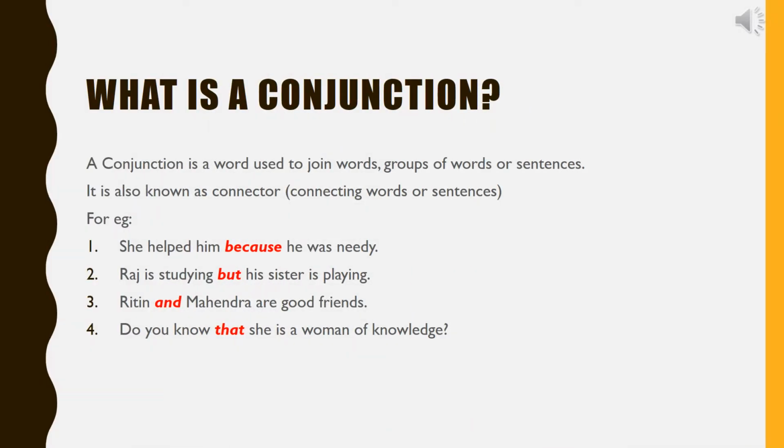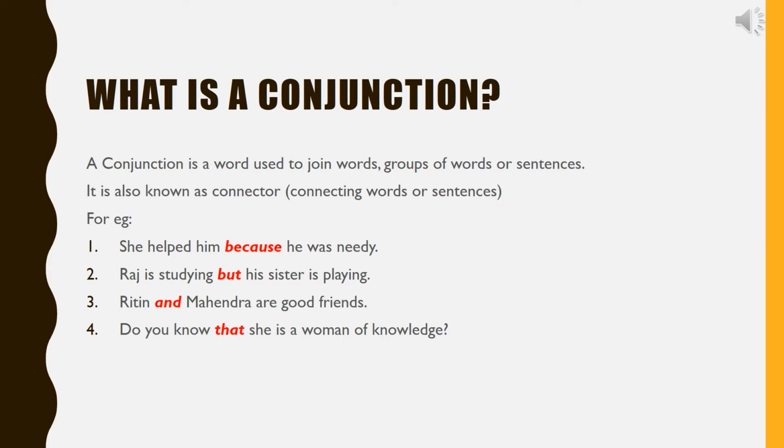What is a conjunction? A conjunction is a word used to join words, groups of words or sentences. It is also known as connector, connecting words or sentences. For example, she helped him because he was needy. Raj is studying, but his sister is playing. Ritin and Mahendra are good friends.